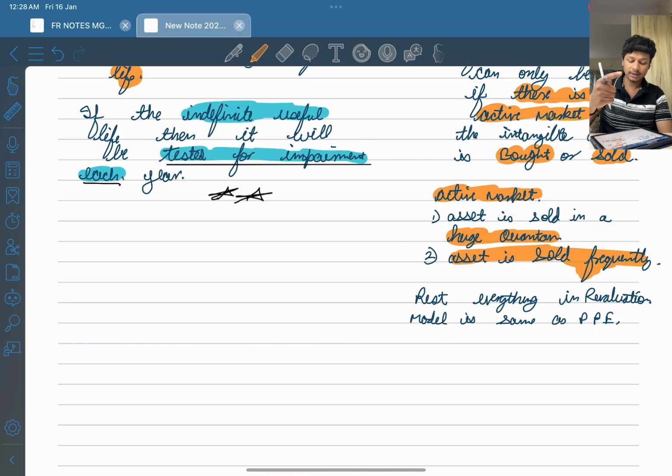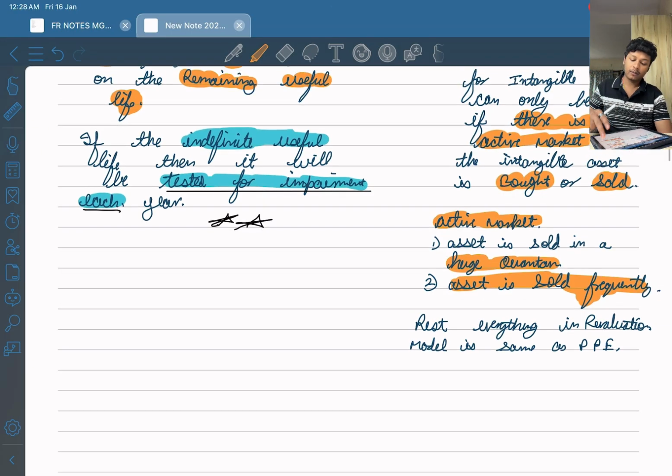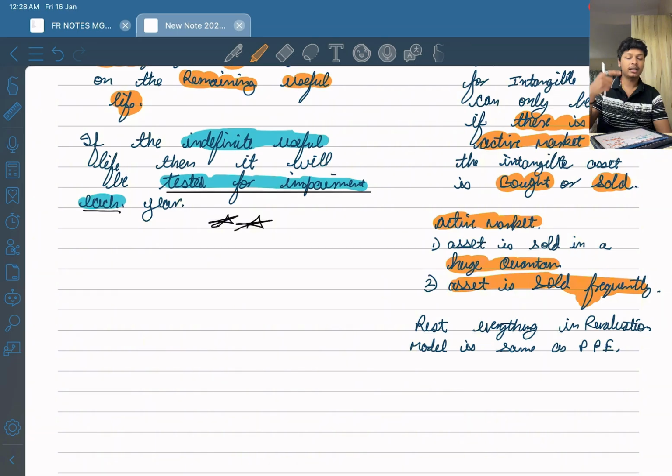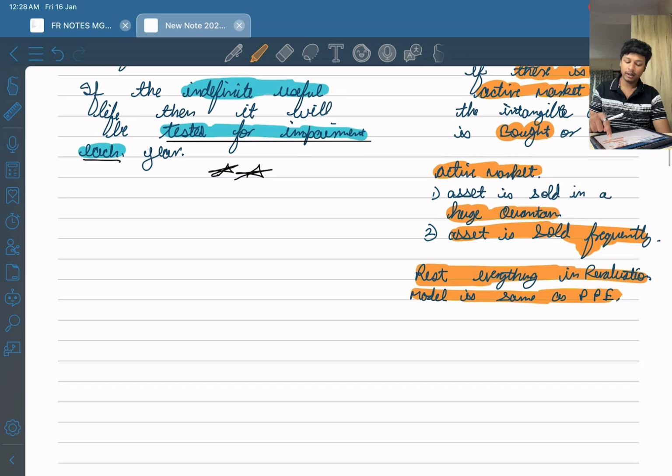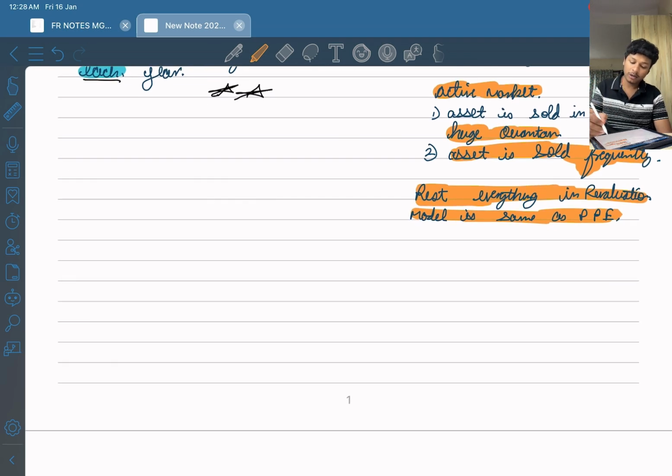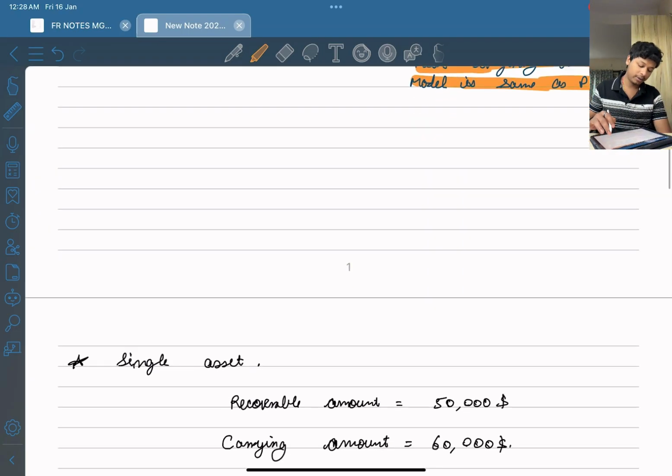Active market should exist. Next point. Rest everything in the revaluation model for intangible assets is the same as property, plant and equipment. If you want to study the revaluation model again, you should go to lecture number 1, which is property, plant and equipment. There I have taught the revaluation model in very detail.